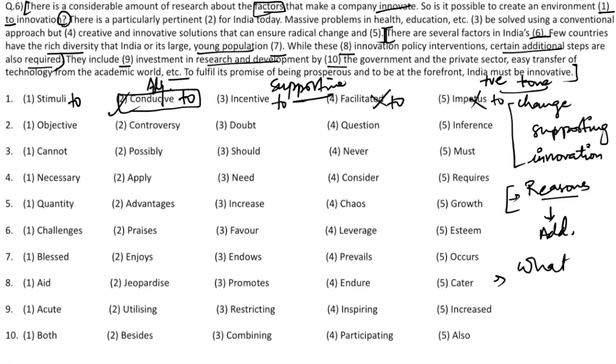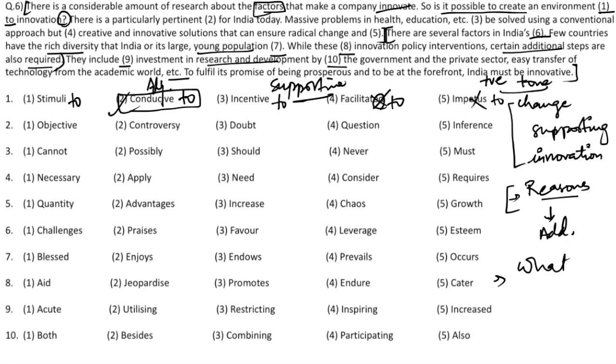Even when you don't have any idea about adjectives and nouns, you can eliminate certain things. Facilitated to will not come because this entire sentence is in present simple but facilitated is in past. Incentive to innovation: you either incentivize innovation or you provide incentive to someone, not innovation.